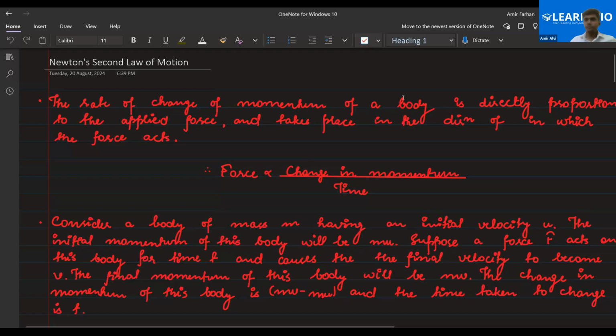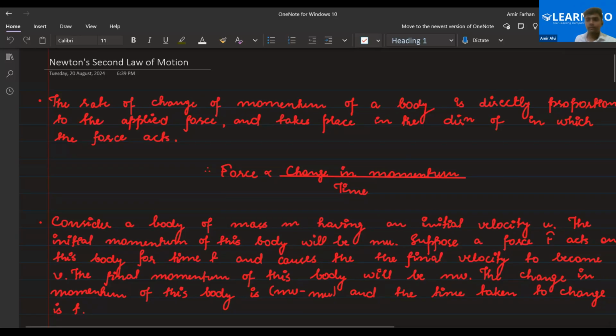Okay, everyone. In the last class, we have completed till the momentum part. Right now, we are going to start with the second law of motion. Let's understand and revise the second law of motion. Is there anyone who has any doubt till momentum?